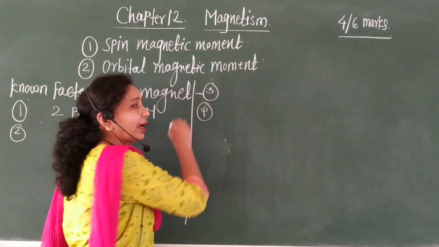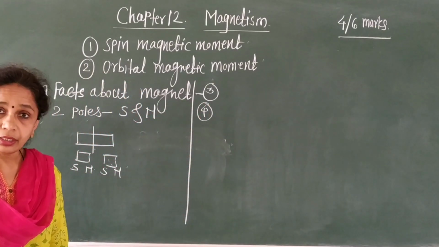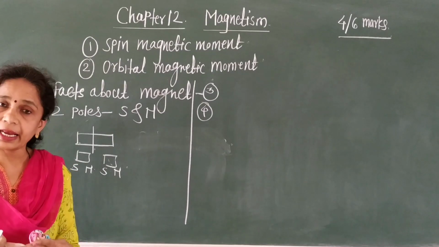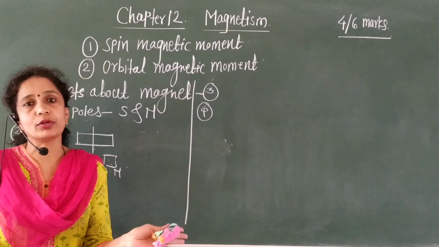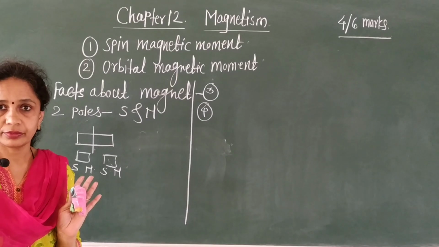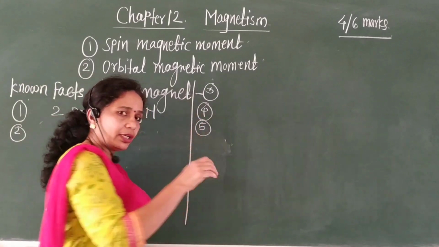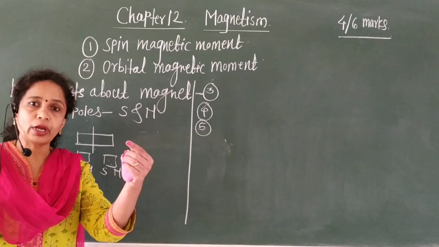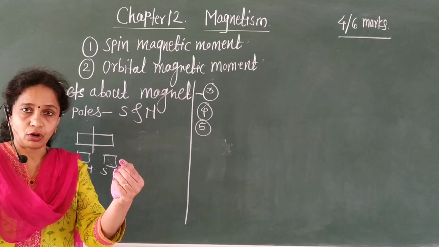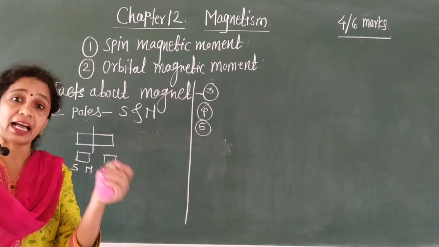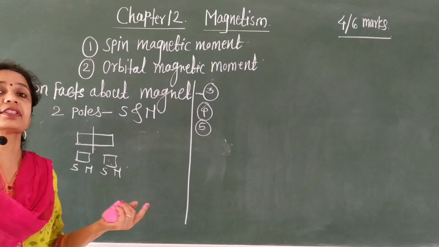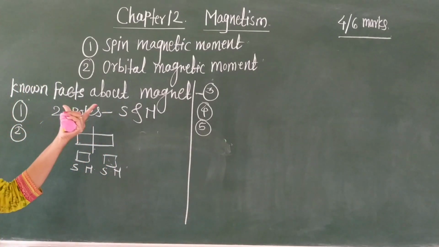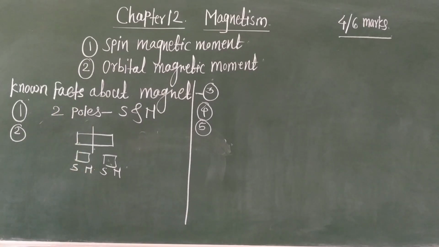Then fourth known fact is, unlike magnetic poles attract each other and like magnetic poles repel each other. Okay, then fifth one is, if the magnet is dipped into iron filings, then at the two ends of that magnet, the iron filings are attracted, and these two points are the fictitious poles. Okay, these are the main points or commonly known facts about the magnet.